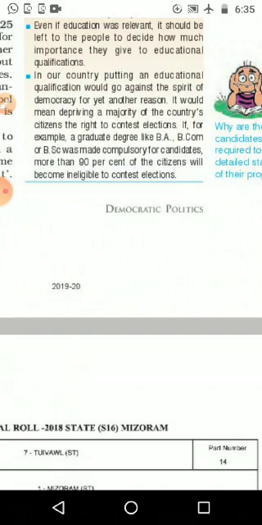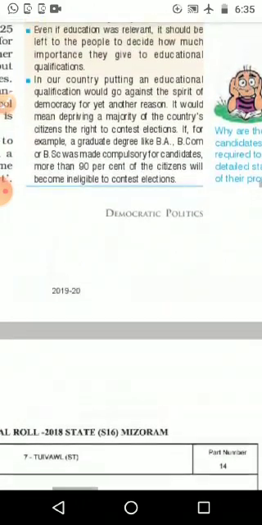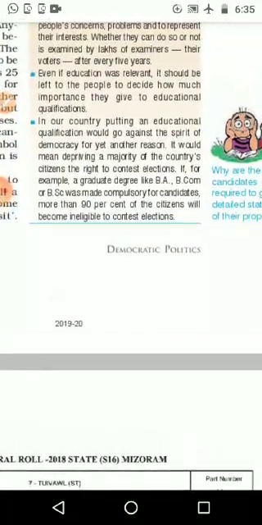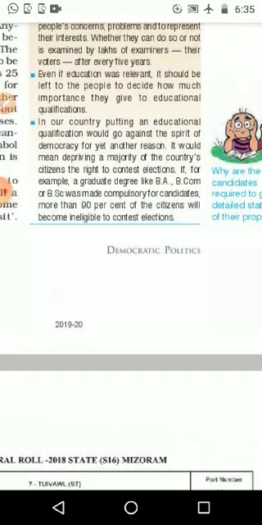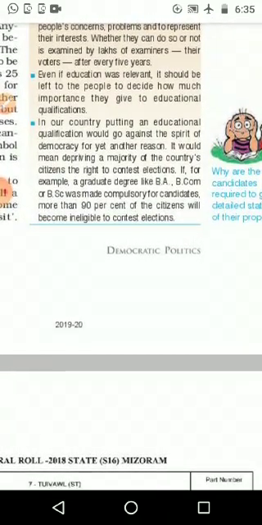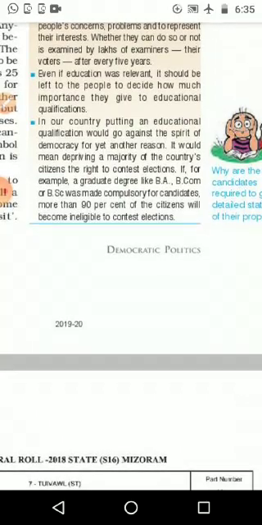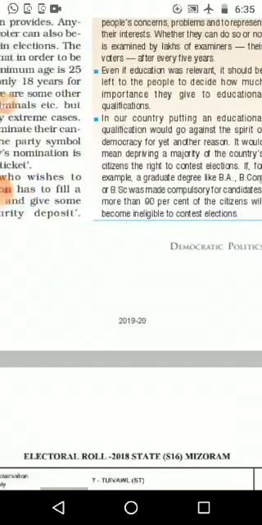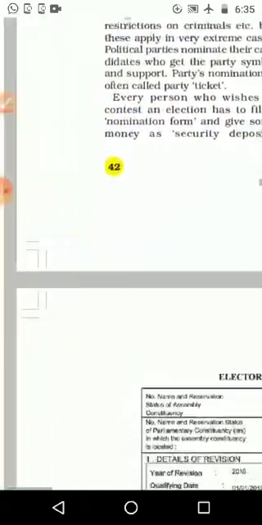In our country, putting an educational qualification would go against the spirit of democracy, or for yet another reason: it would mean depriving the majority of the country's citizens of the right to contest elections. If, for example, a degree like BA, BCom or BSc was made compulsory for the candidate, more than 90% of the citizens would become ineligible to contest elections. So we can keep something like 5th standard or 4th standard,